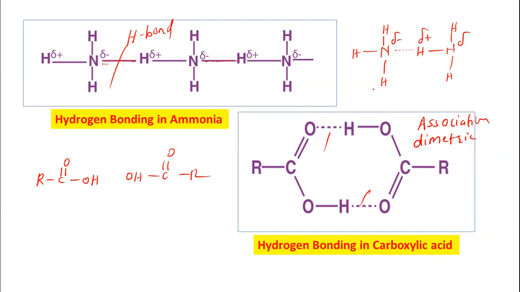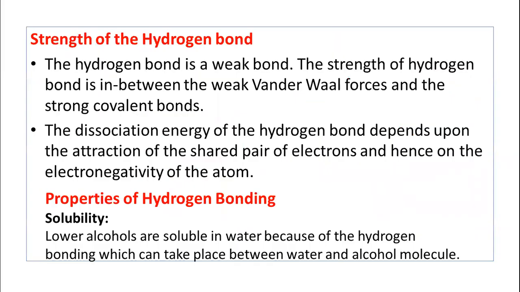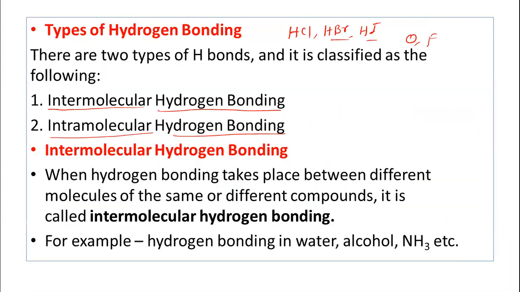So in this way, this type of hydrogen bonding is called intermolecular hydrogen bonding. See here, intermolecular hydrogen bonding.